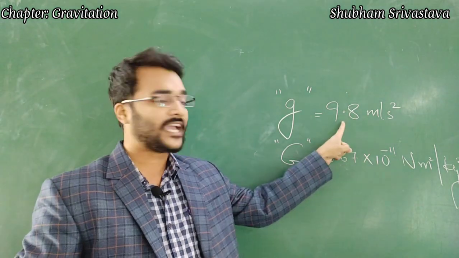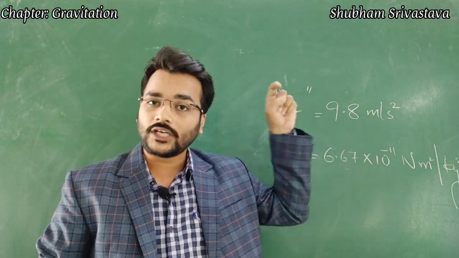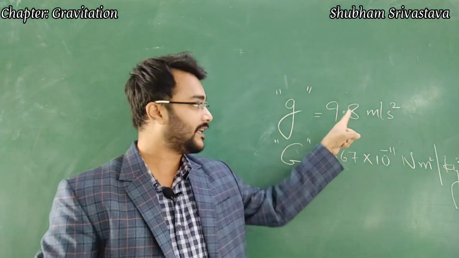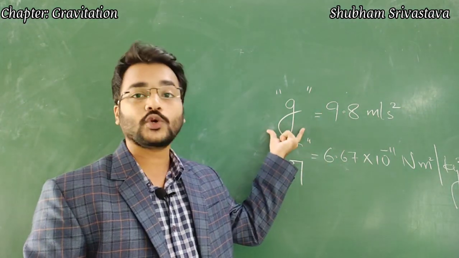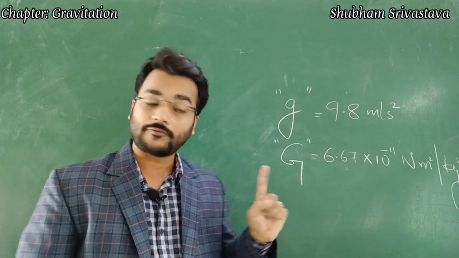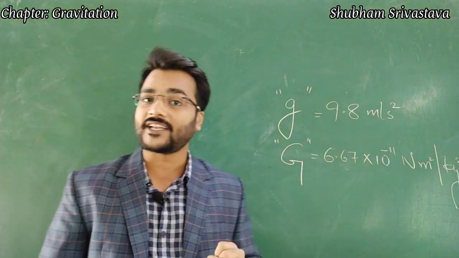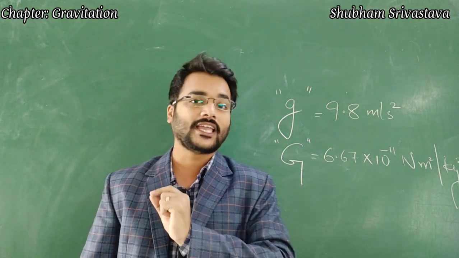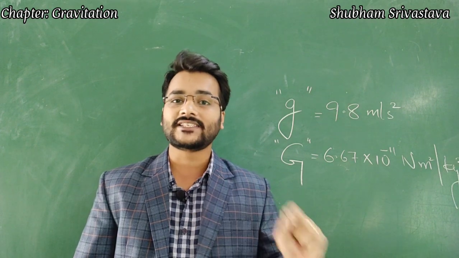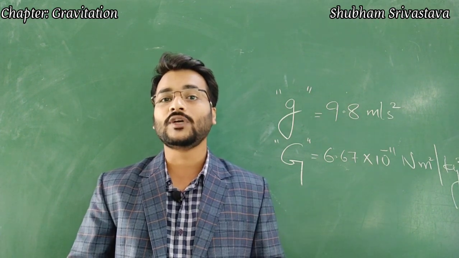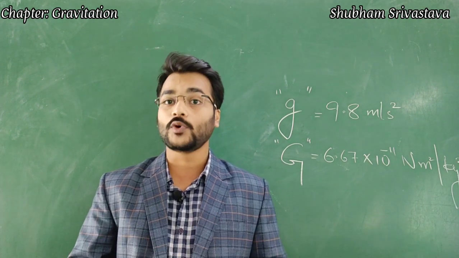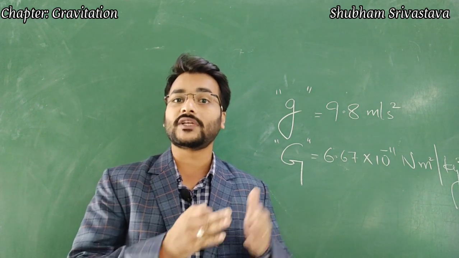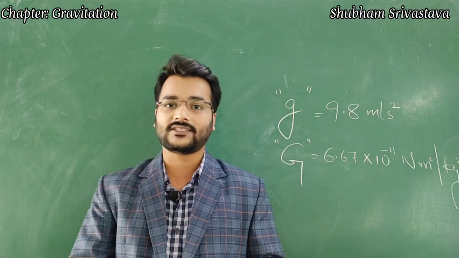So, this value 9.8 is only on the earth, but when we talk about other celestial bodies, this value can vary. But the universal gravitational constant can never vary at any celestial body. Its value is constant in this entire universe. So, I hope you have understood the difference between small g and capital G.